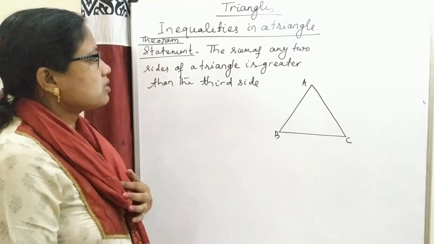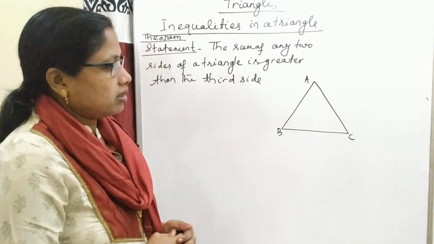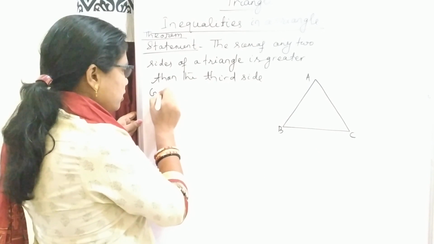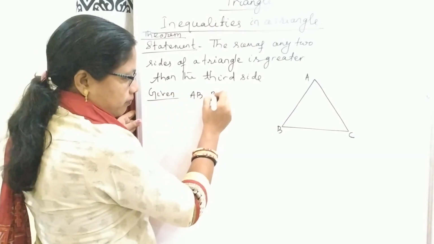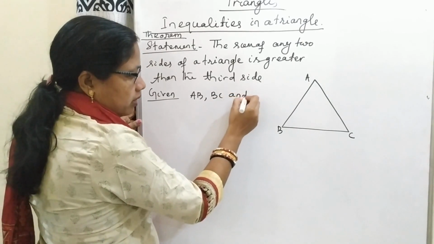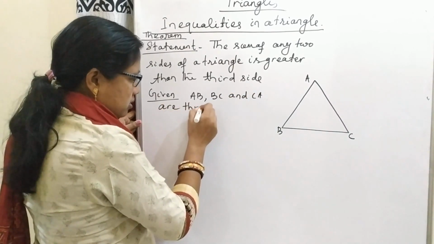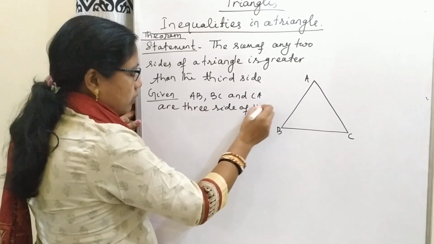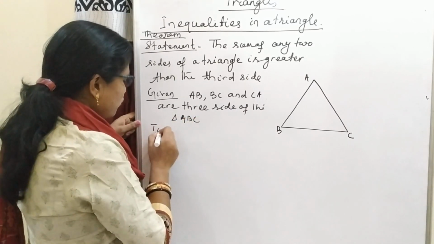The statement is like this: the sum of any two sides of a triangle is greater than the third side. ABC is a triangle here, given that AB, BC and CA are three sides of the triangle ABC.